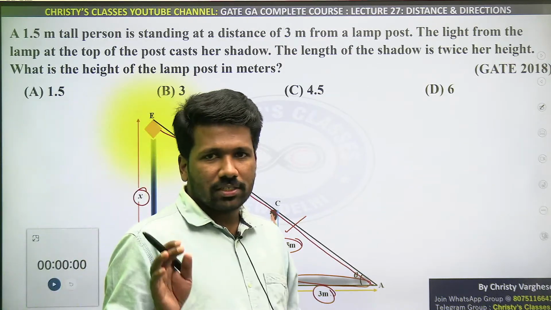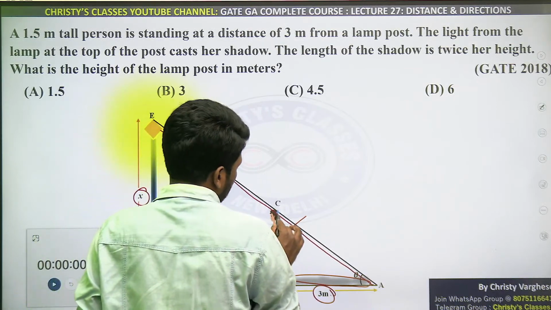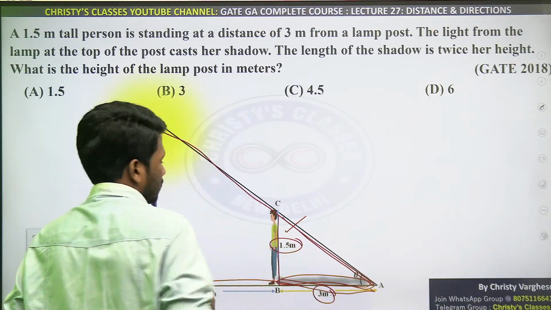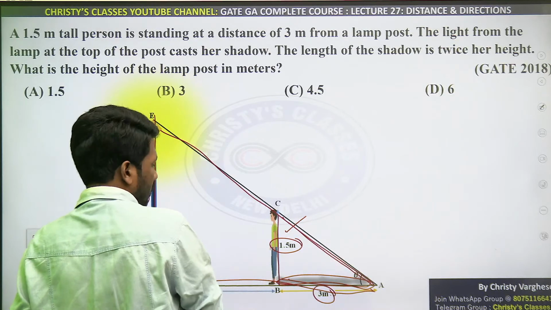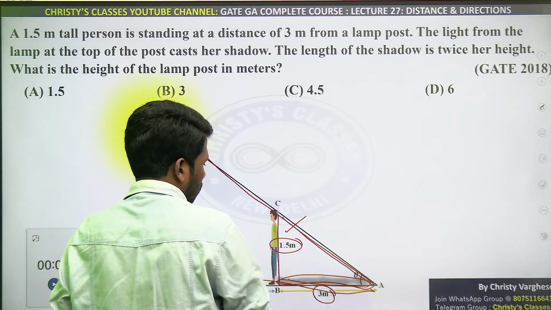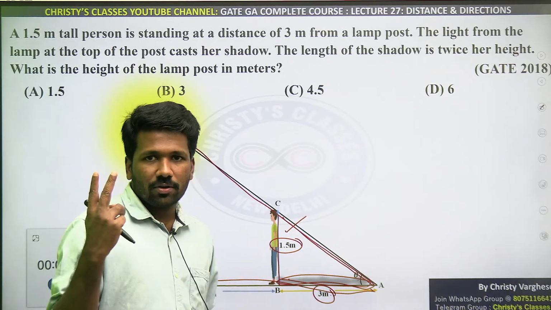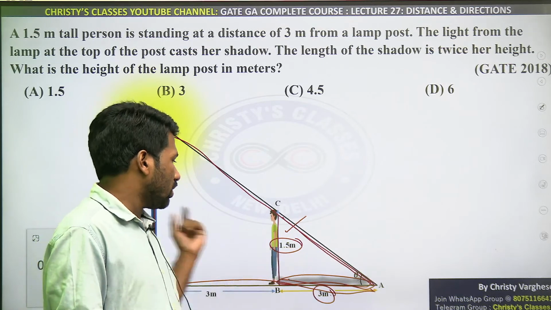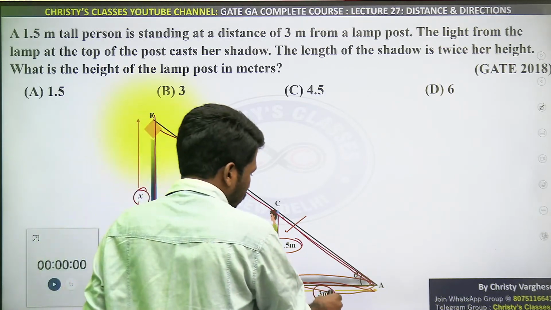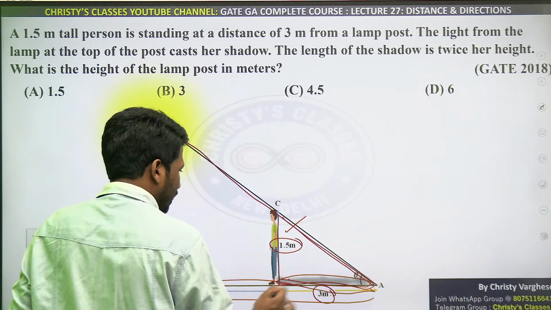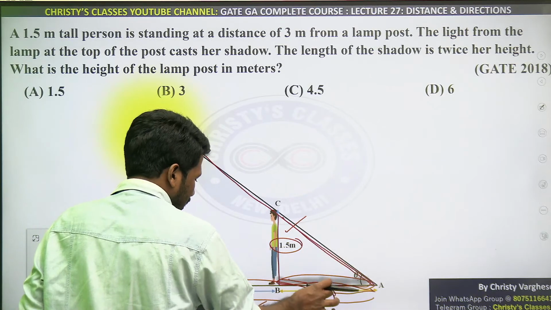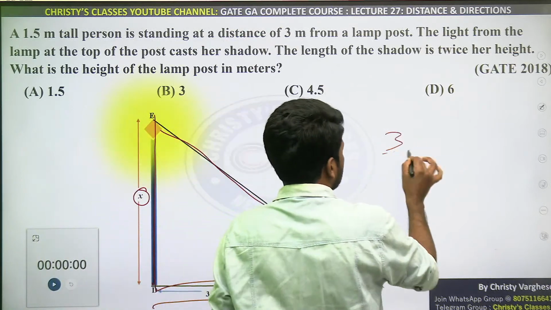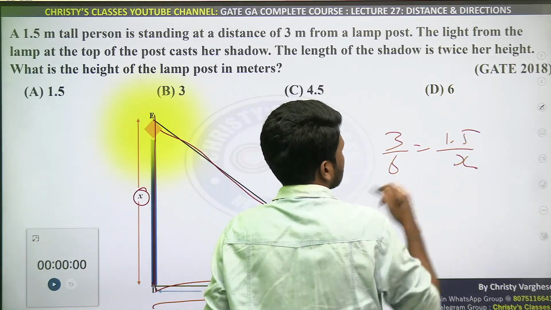Again, this question can be done in two ways. Either we can use similarity of triangles. This triangle and this triangle, they are similar. Why are they similar? This angle is 90, this angle is 90, and this theta is common for both the triangles. So two angles are equal, so the triangles are similar, by the angle condition. So if this is 3, then what is the total? It is 6. AD length and this 3. We can write 3 by 6 is equal to 1.5 by x.